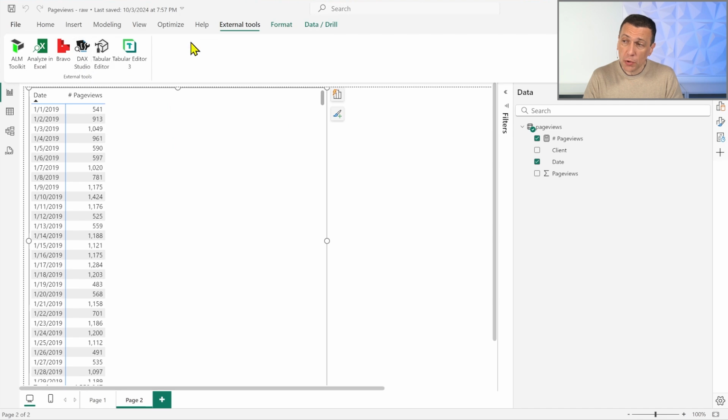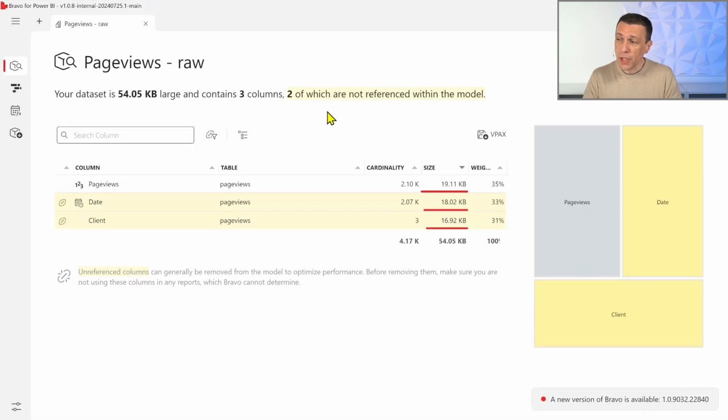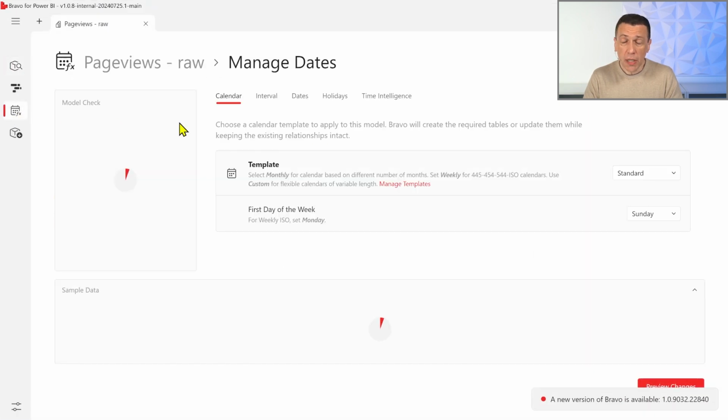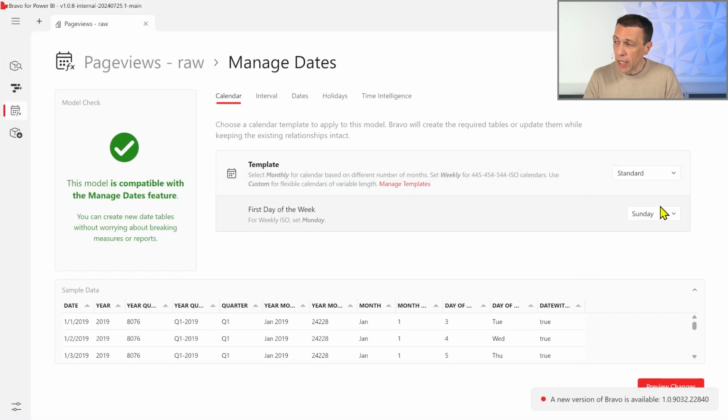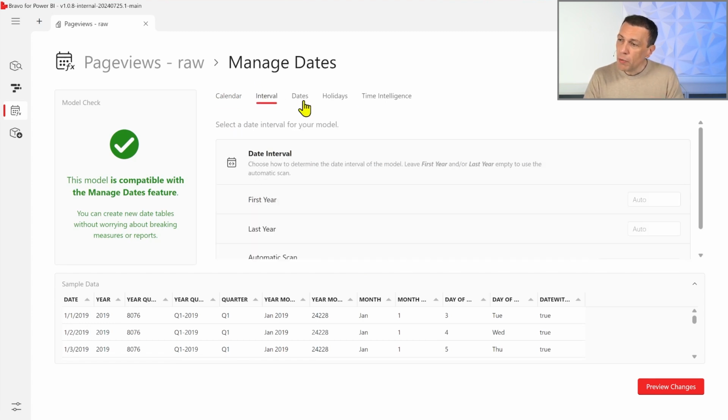I can just go to external tools and open Bravo. Bravo for Power BI is a free open source tool that we can use to create a date table. And this is just one click away. We can just say, I want to create a standard date table. I can see a preview of what is going to happen. I want to start my week on Sunday. You can choose Monday, for example, for Europe. We can choose the interval of dates. We want to get all the dates for the table that we have.